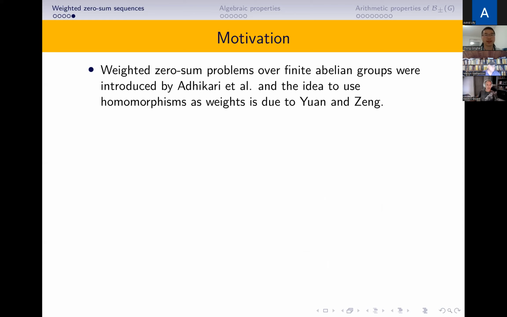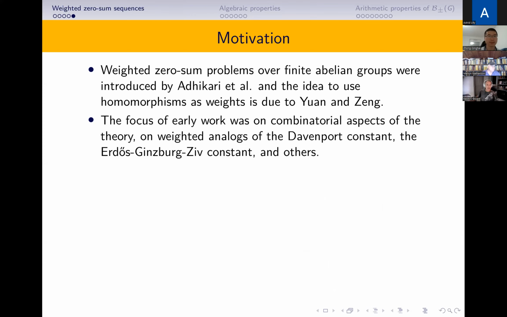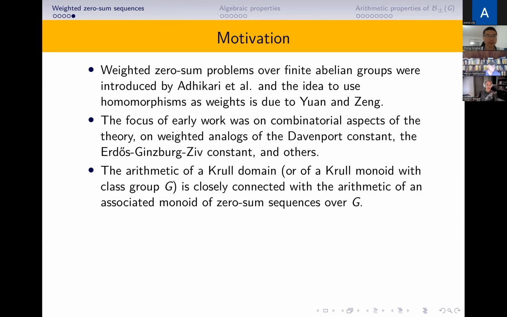Okay, next we see the motivation. The weighted zero-sum problems over finite abelian groups were introduced by Krull and others. And the idea to use homomorphisms as weights is due to Yuan and Zheng. The focus of early work was on combinatorial aspects of the theory, for example, on weighted analogs of the Davenport constant or the weighted Erdős-Ginzburg-Ziv constant and others.